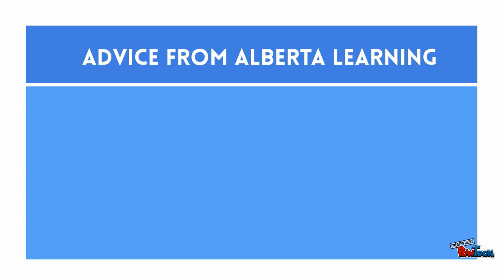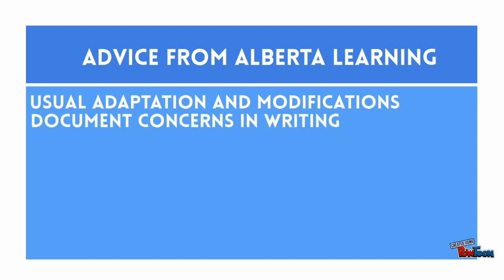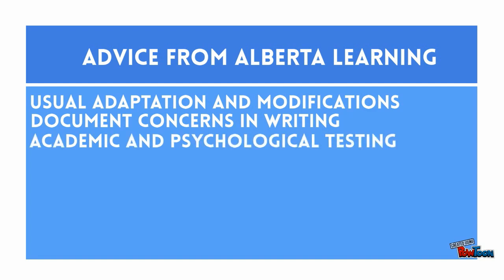If teachers note the learning and behavior problems students are having, Alberta Learning advises us to do the following. They can first try the usual approaches to adapting instruction and modifying behavior. If that doesn't work, they document concerns in writing. Next, they ensure all necessary academic and psychological testing is conducted in order to obtain a complete picture of the student's strengths and needs.